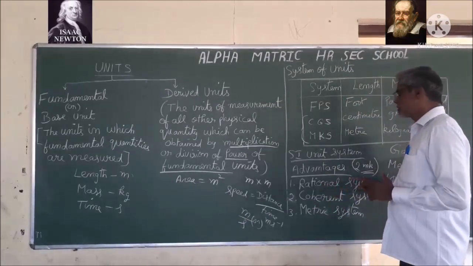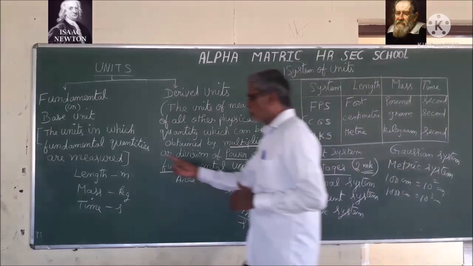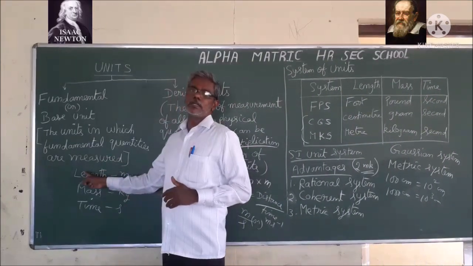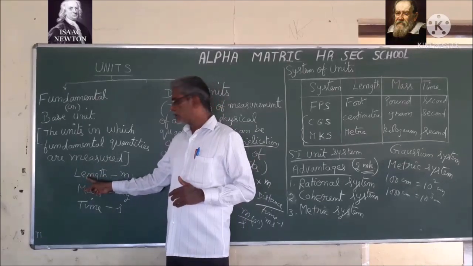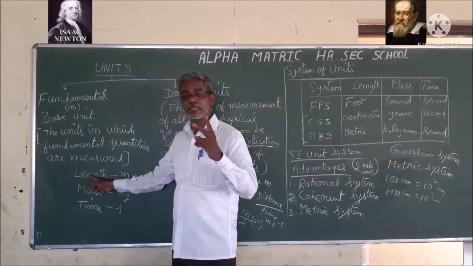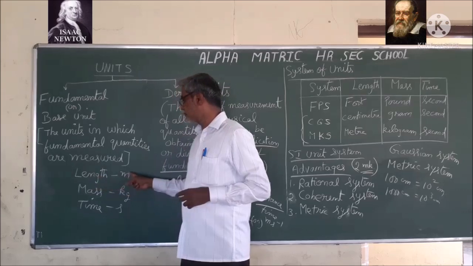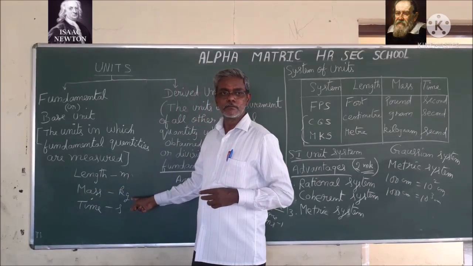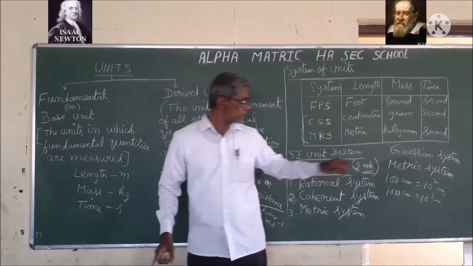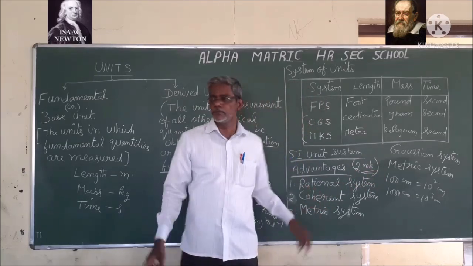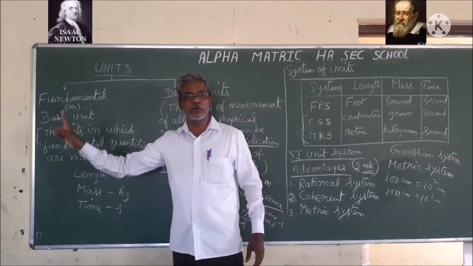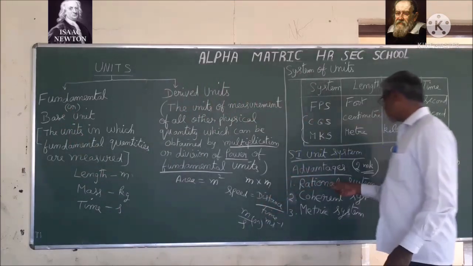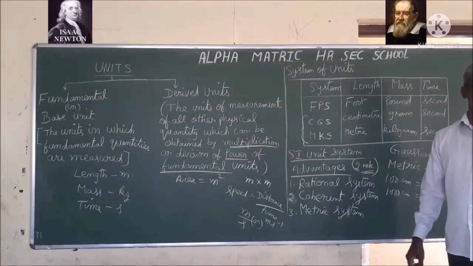What is a rational system of units? One unit for one physical quantity. The length will not have two units, for example, length will not have two units like meter and kilogram. For one physical quantity, there will be only one unit. That is called a rational system of units.